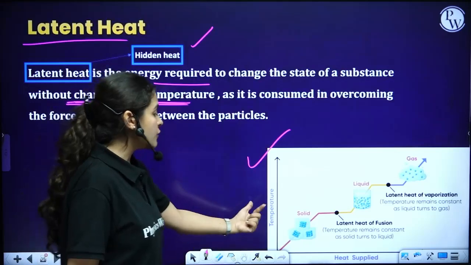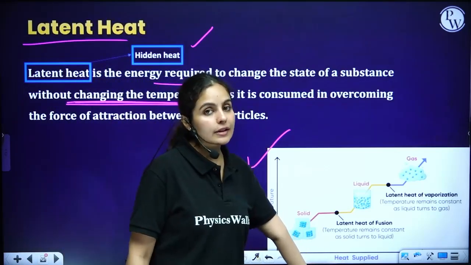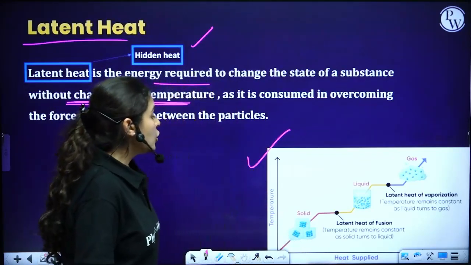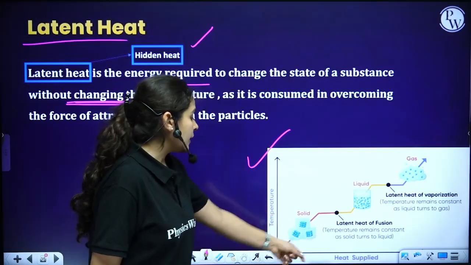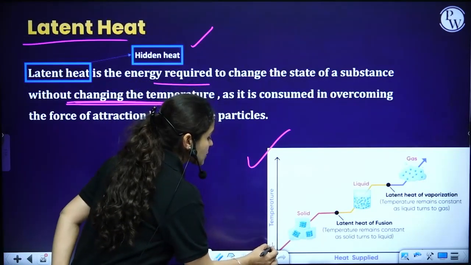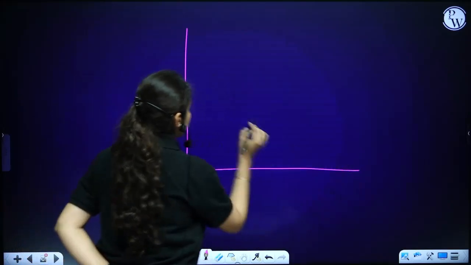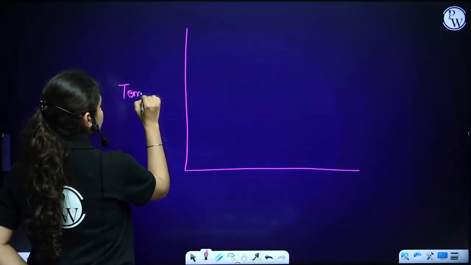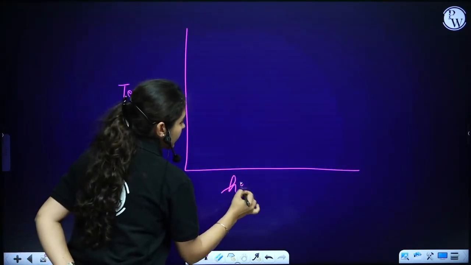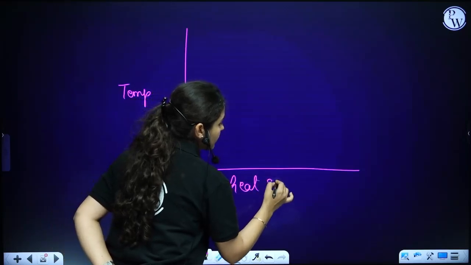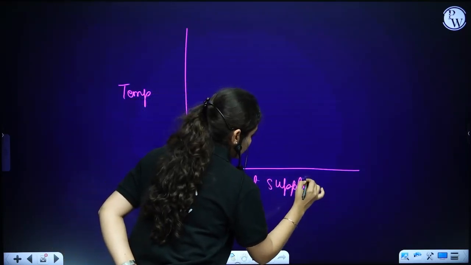So this graph is between temperature and heat supplied. Okay? Let's say we start from -5 degrees Celsius, I'll take one more. So it's temperature and heat supplied. I'll just go very slowly here.